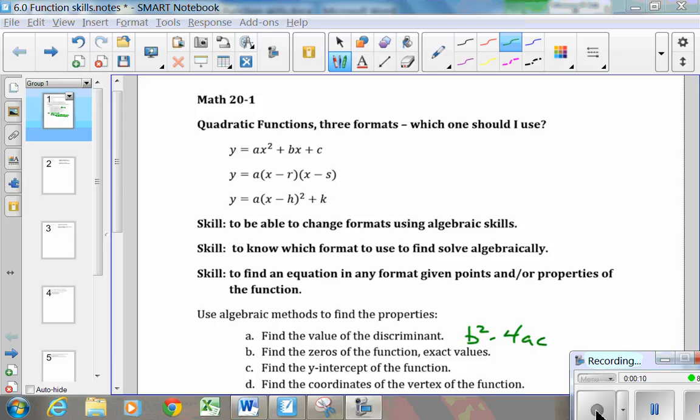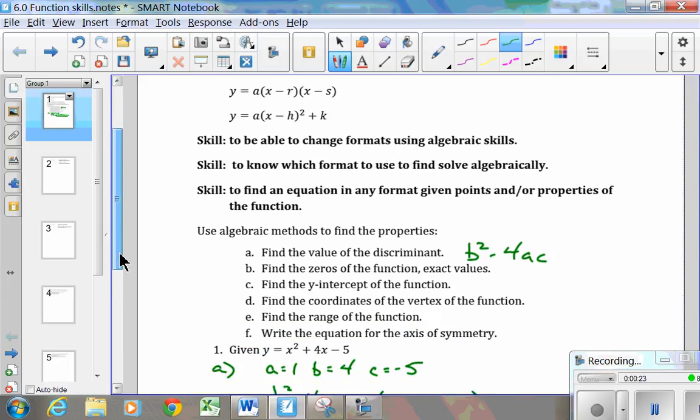Zero form, and then the vertex form. And there's different times you want to be able to use different equations, as well as we're going to try and link some previous skills from quadratic equations to what we're doing today as well. So we're going to do three examples.